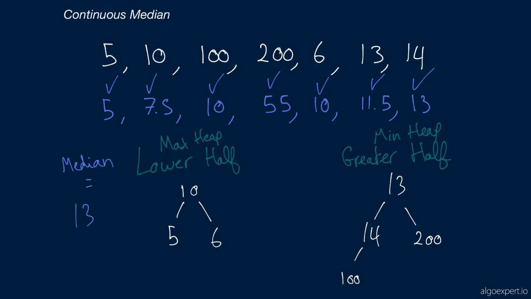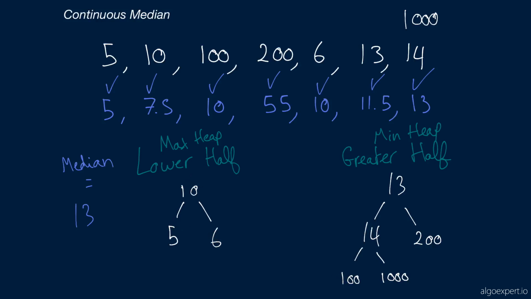Let's just assume, for the sake of argument, that we were adding another number. Let's assume we were adding the number 1,000, okay? If we were adding the number 1,000 now, we would compare it to the number 10, the maximum value of the lower half. It's greater than 10, so it would belong in the greater half. So we would put it here, and it would probably be added here at the bottom. But now we would notice that this greater half here is imbalanced because it has 1, 2, 3, 4, 5 numbers versus 1, 2, 3 numbers in the lower half.